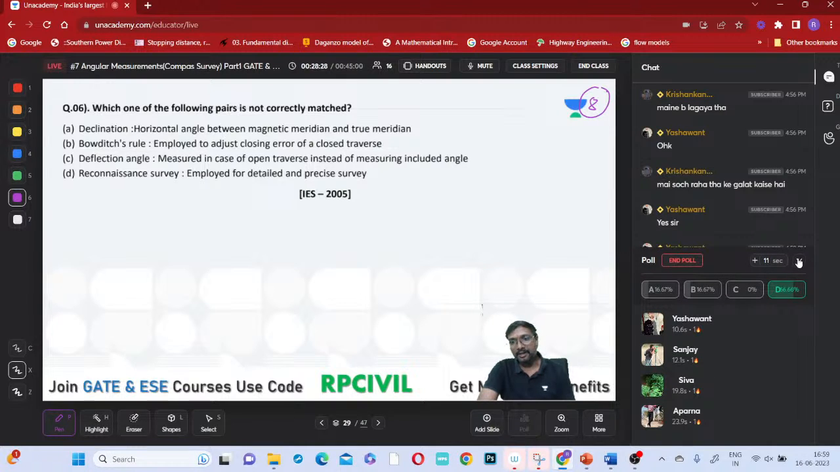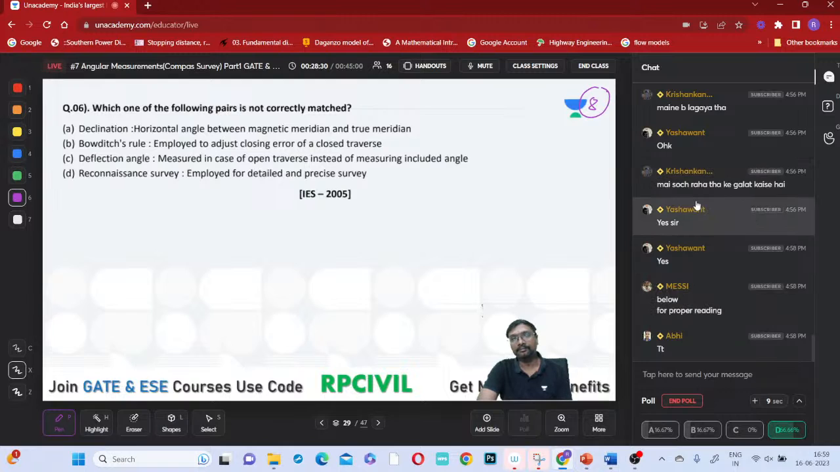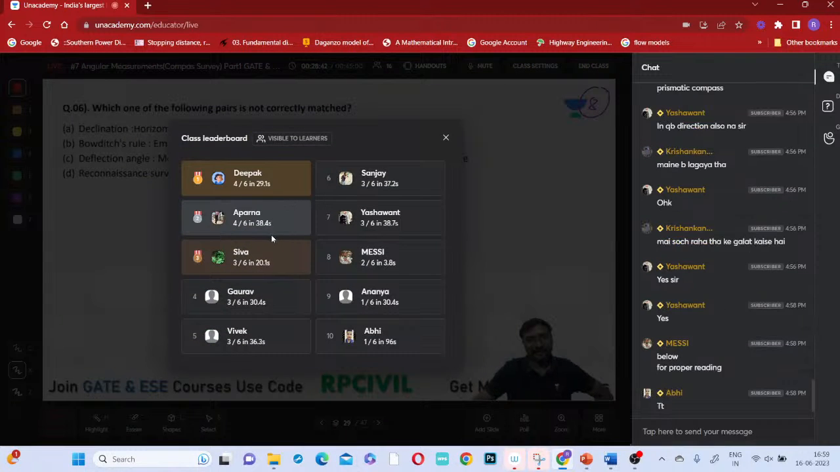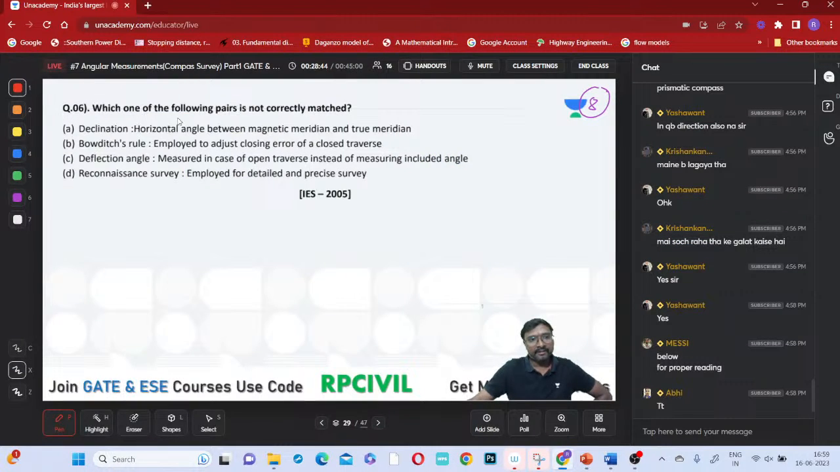Ashwant, Sanjay, Shiva, Aparna answered correctly. Right, this is the leaderboard. Deepak first, Aparna second, Shiva third. Which of the following pairs is not correctly matched? Declination, the horizontal angle between the magnetic meridian and the true meridian. Yes, correct. Bowditch's rule is for adjustment of the error of closure, right? In the traverse we'll be discussing that, don't worry.